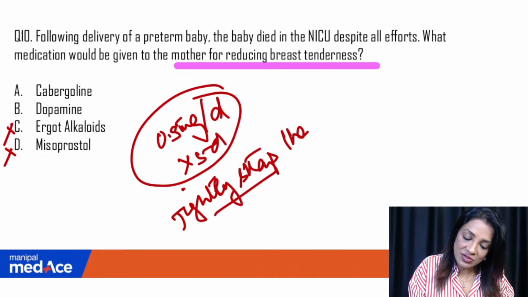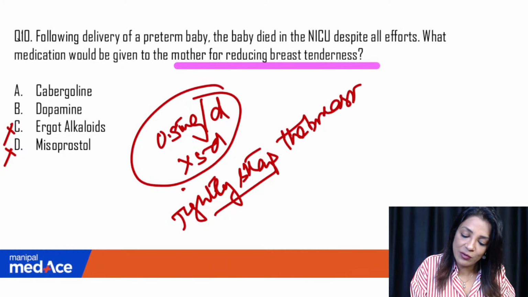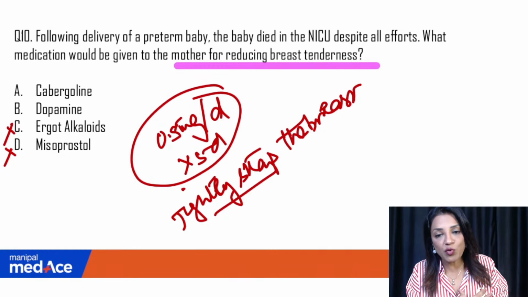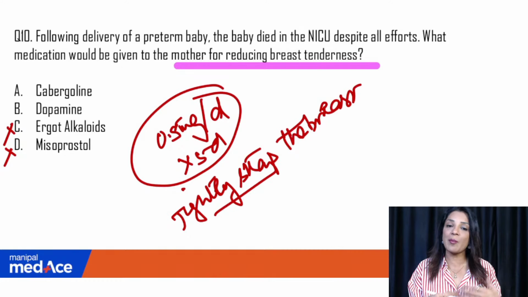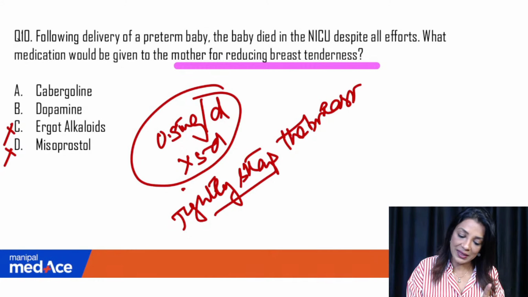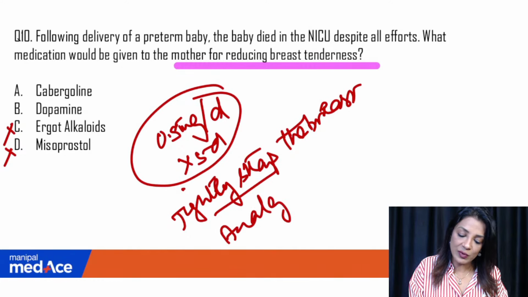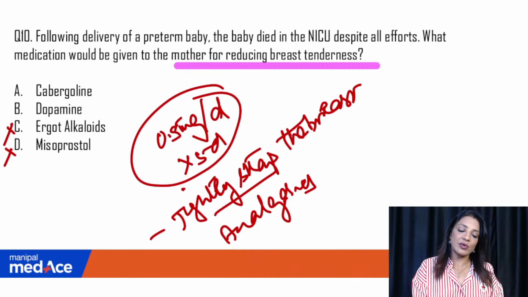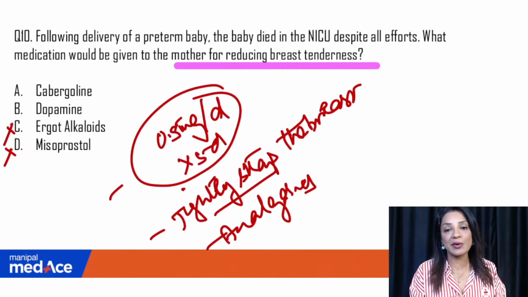Tightly strap the breast rather than expressing. So if the baby is alive, you tell them to express, use hot fomentation so that the pain is reduced, give her painkillers. In this case, you will give her analgesics, but you will tell her to tightly strap the breast and you will give her a milk suppressant, that is cabergoline.